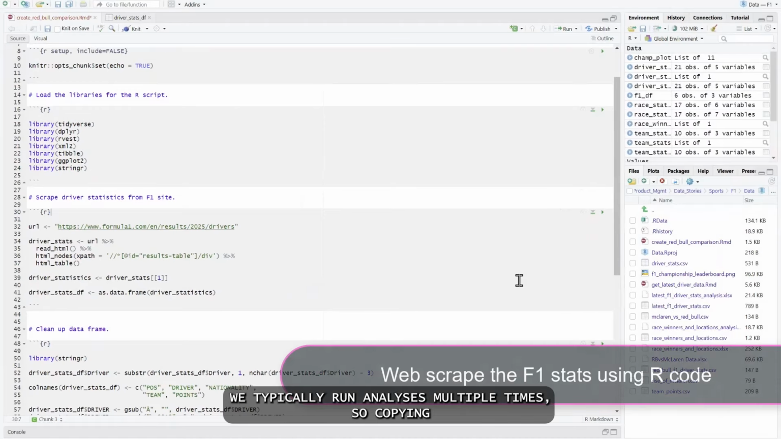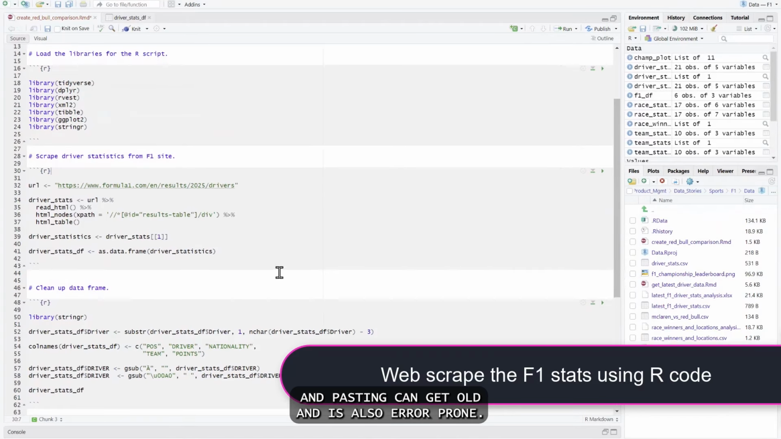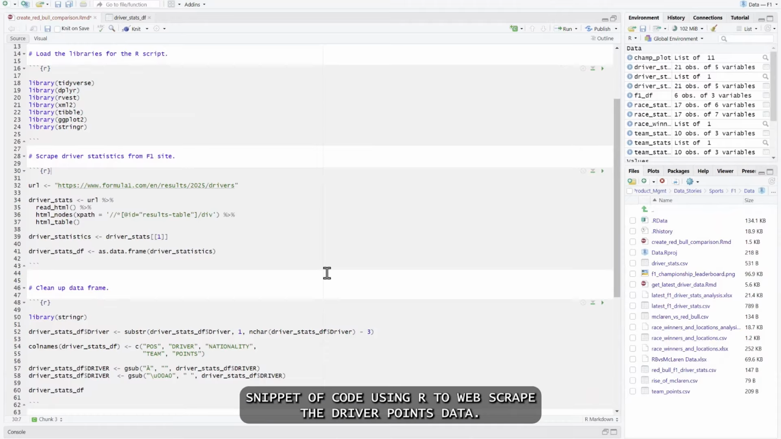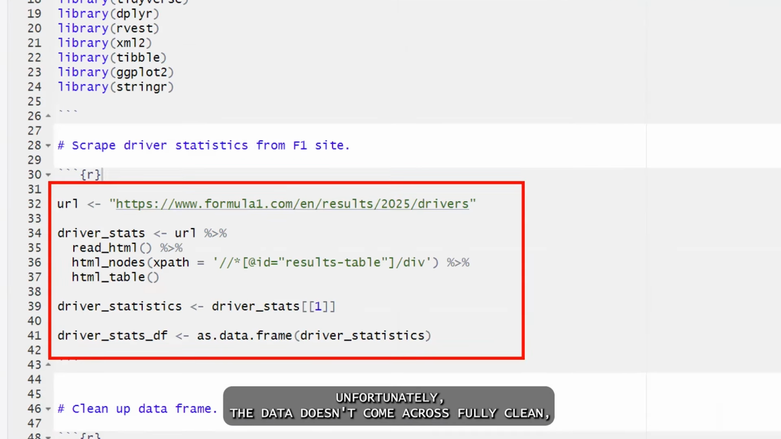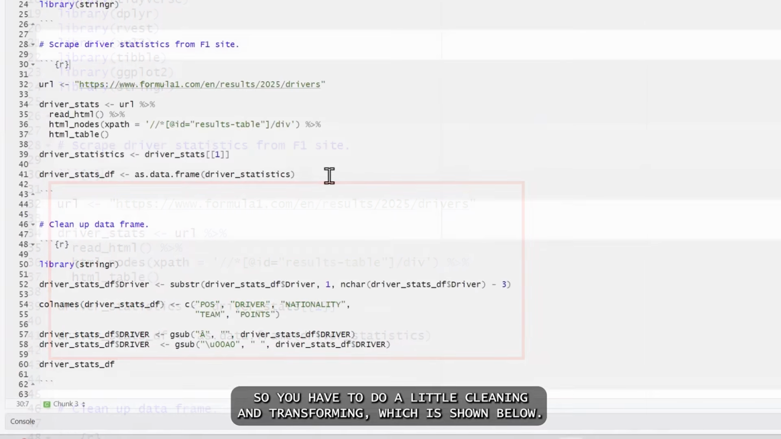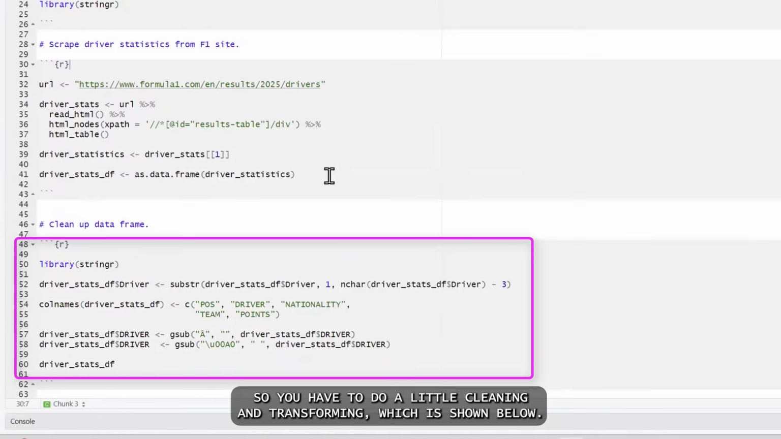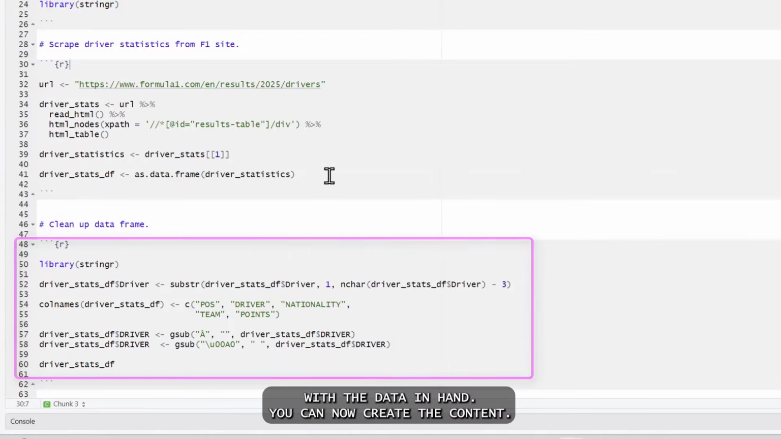We typically run analyses multiple times, so copying and pasting can get old and is also error-prone. So we use the following snippet of code using R to web scrape the driver points data. Unfortunately, the data doesn't come across fully clean, so you have to do a little cleaning and transforming, which is shown below. With the data in hand, you can now create the content.